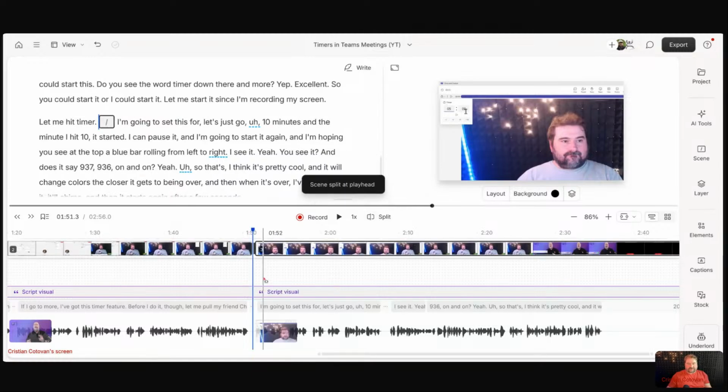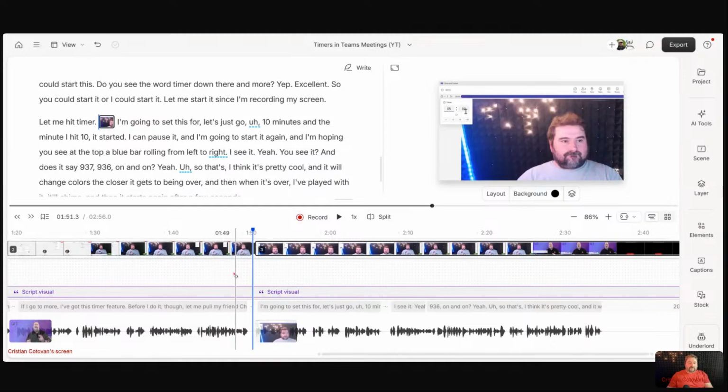We added another scene. One other thing that I like is that they brought back the scene numbers. So you can tell that you've got number 3 here. This is scene number 3. You see the numbers again. Sometimes I was like, how many scenes do I have? I don't know. You can now see the numbers, which is great.